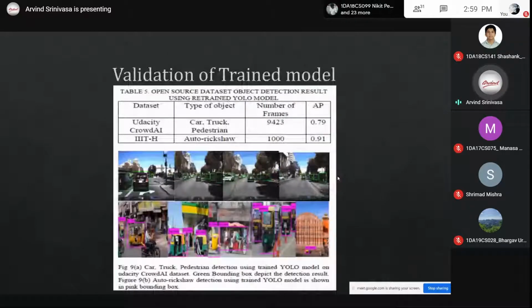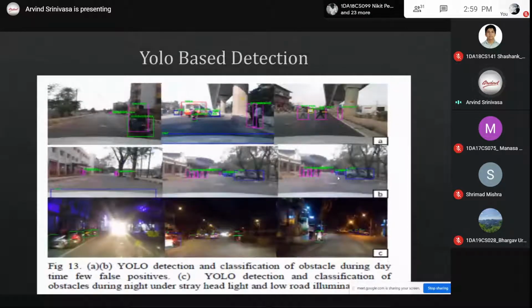Then we also validated this with the open source data set. If you run the whole image through YOLO or anything, the far objects are also getting detected. Like you can see, it is detecting person as well as motorbike. And here the persons are standing, they are not an obstacle, but it is still telling the people are there.